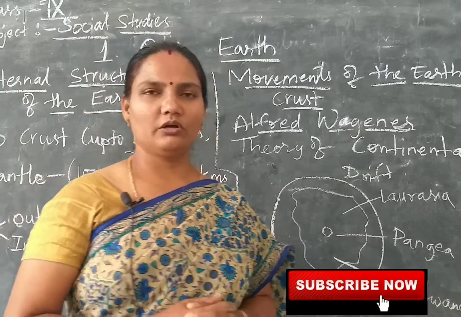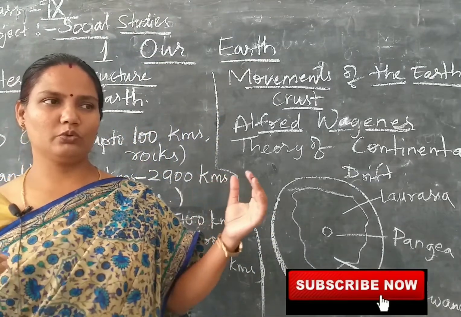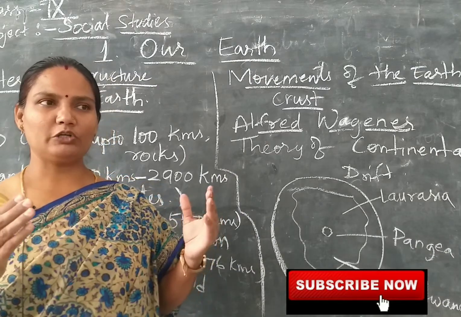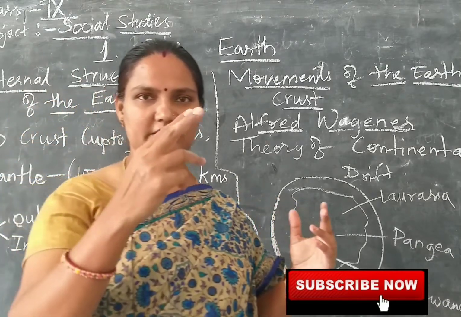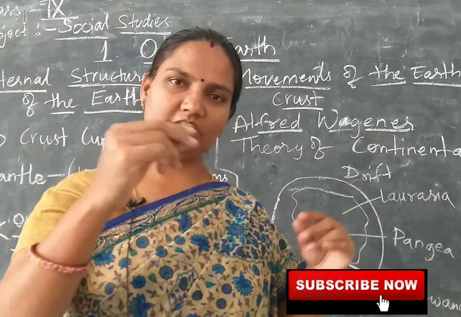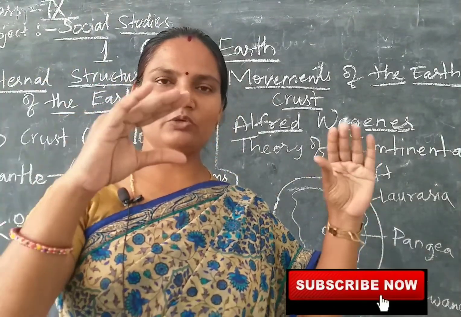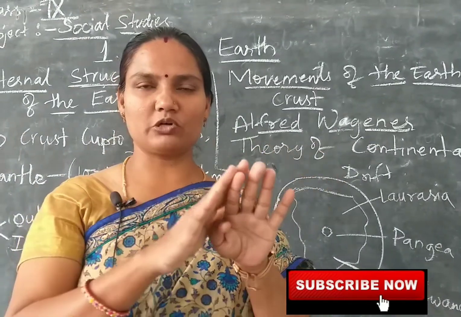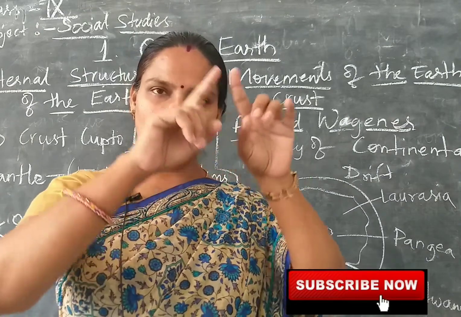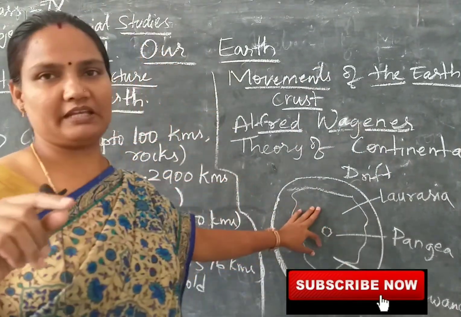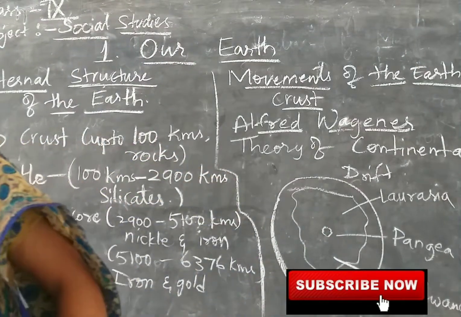Okay, so to know this, children, I'll tell you one small activity. What you do, you take one outline map and cut the continents, then you attach all those continents beside each other. Then you will form a big landmass, you will get Pangaea. Okay, here you can see this in the textbook.